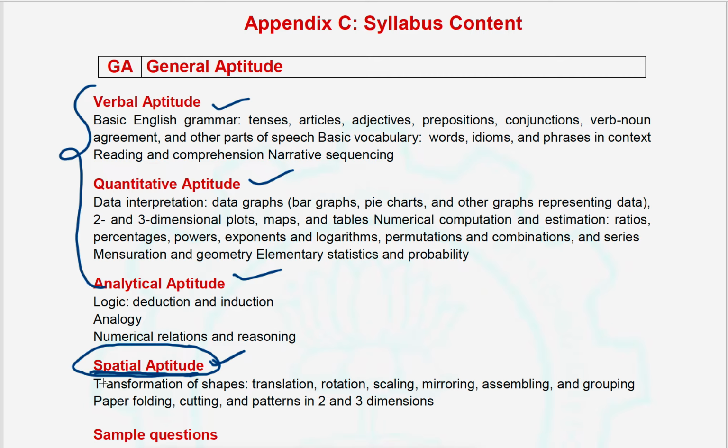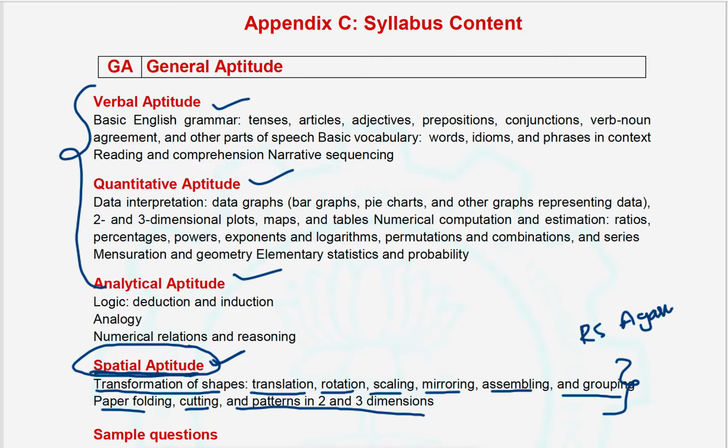In this spatial aptitude we will get transformation of shapes, translation, rotation, scaling, mirroring, assembling and grouping, paper folding, cutting and patterns in 2 and 3 dimensions. For all these topics, please refer to RS Agarwal for reasoning abilities. All these topics are available in the RS Agarwal reasoning textbook, right?